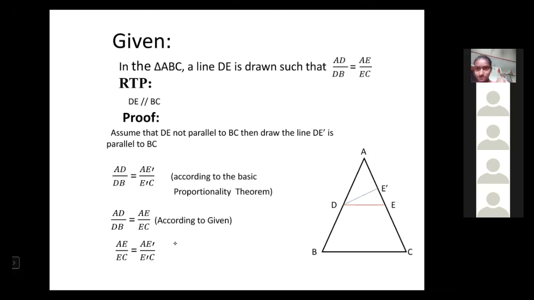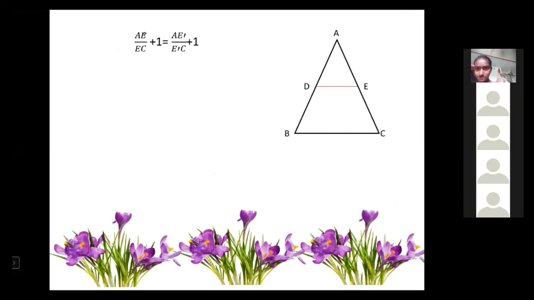Now, if two ratios are equal and we do any operation on both sides with equal values, there is no change in the value of the ratios. Now I am going to add one to the left side and one to the right side. AE by EC plus 1 equals AE dash by E dash C plus 1.